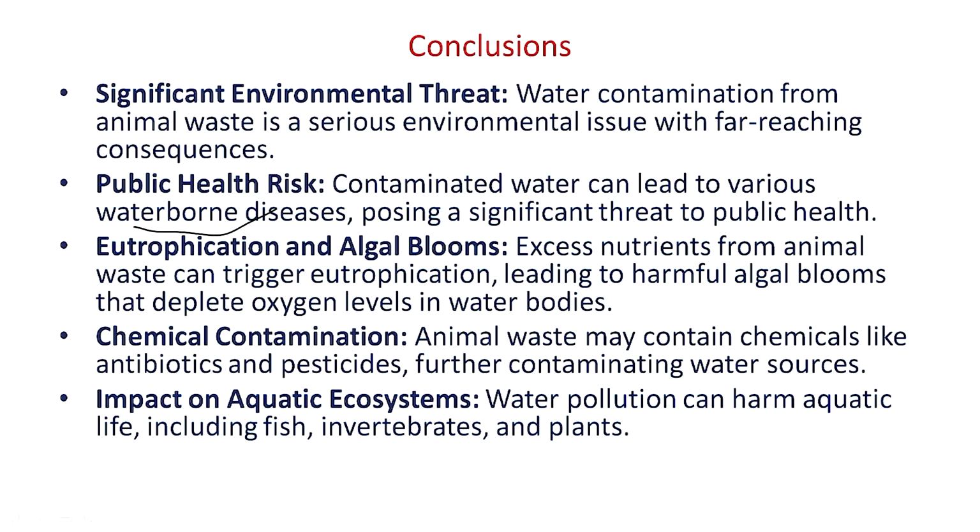This animal waste also leads to eutrophication and algal bloom, because excess nutrients from the animal waste trigger eutrophication, leading to harmful algal bloom that reduces the oxygen level in the water body and finally affects different types of aquatic life. Not only nutrients, but different chemical contaminants present in the animal waste, like antibiotics and pesticides, further degrade the quality of water.